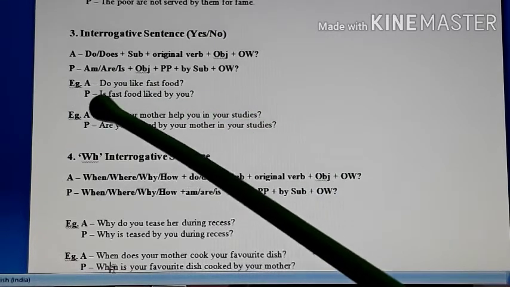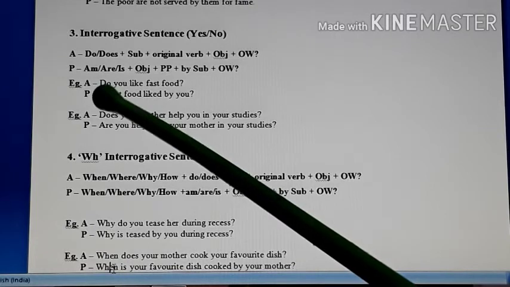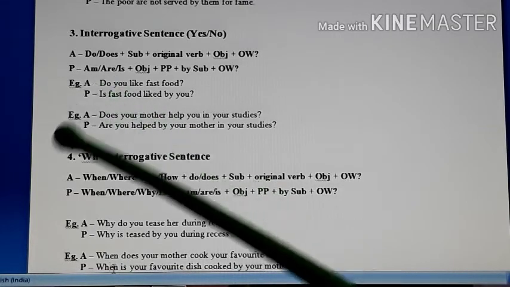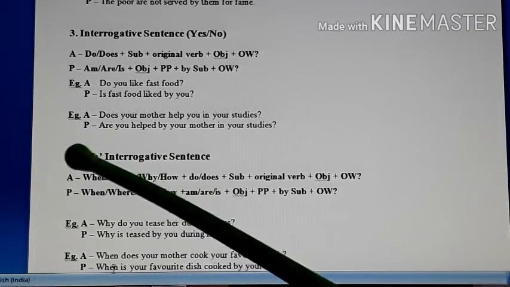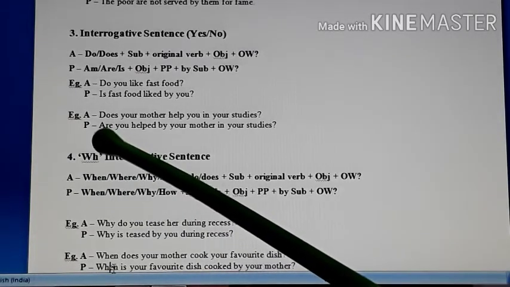Here the words should be arranged in this manner only. If it is active voice, it will begin with do or does. If it is passive voice, it will begin with either am, are or is. Look at the second example. There also you will get it clear.